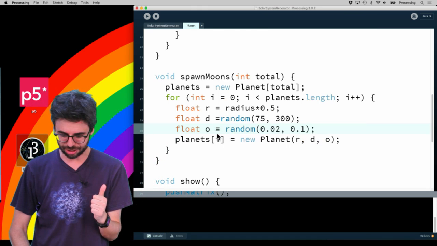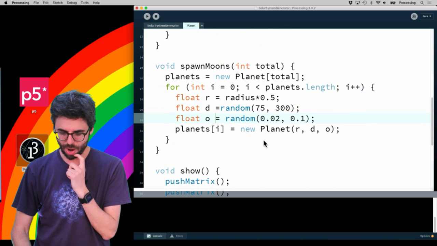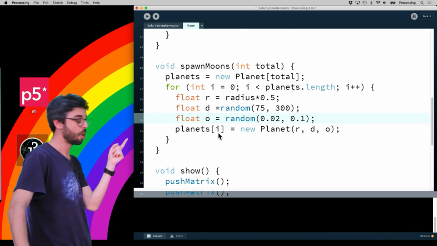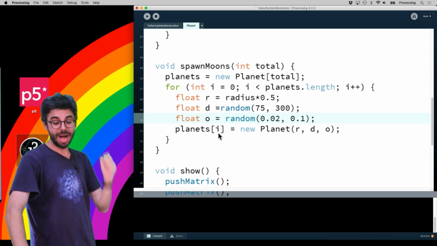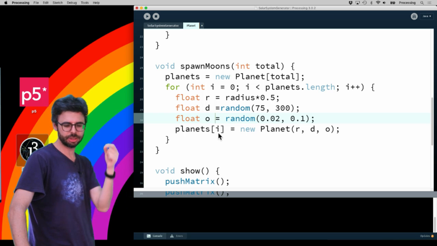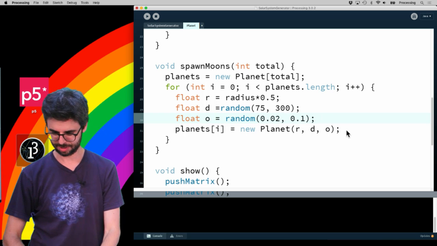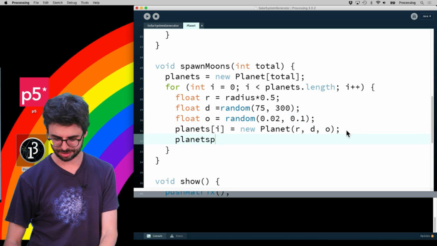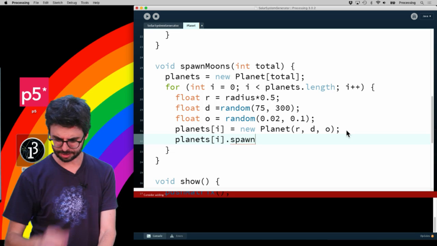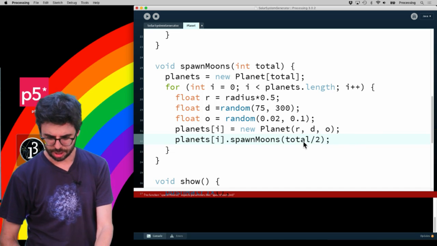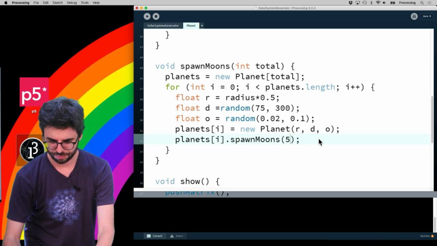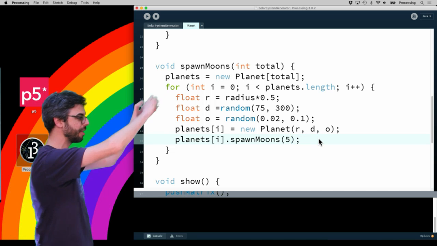So the first thing that I need to do is, when I spawn moons, have my planets also spawn moons. So if I were to write this, for example, the sun gets made and the sun spawns a moon.